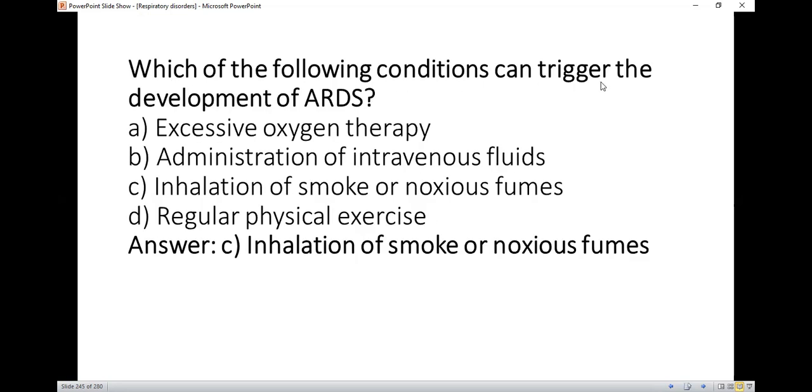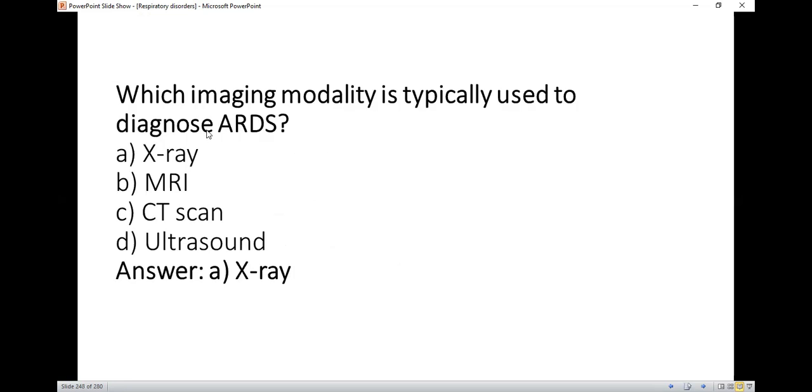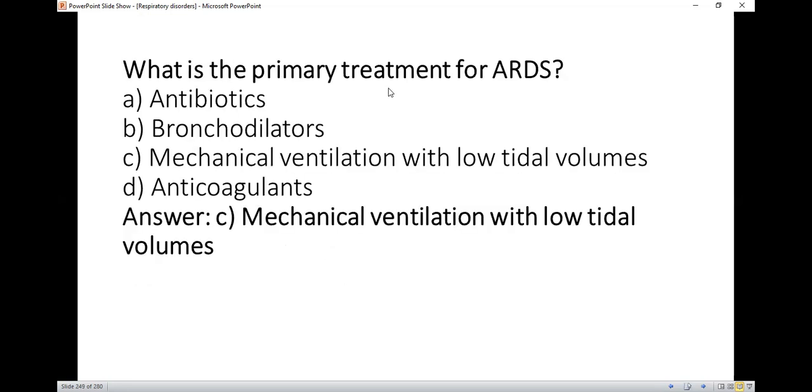Which of the following condition can trigger the development of ARDS? So right option C, inhalation of smoke or noxious fumes. Which of the following is a potential complication of ARDS? So right option A, hypertension. Which imaging modality is typically used to diagnose ARDS? So right option A, X-rays. What is the primary treatment for ARDS? So right option is C, mechanical ventilation with low tidal volumes.